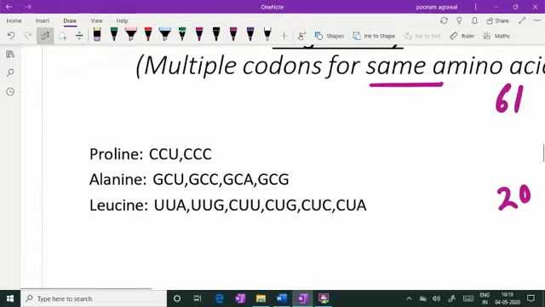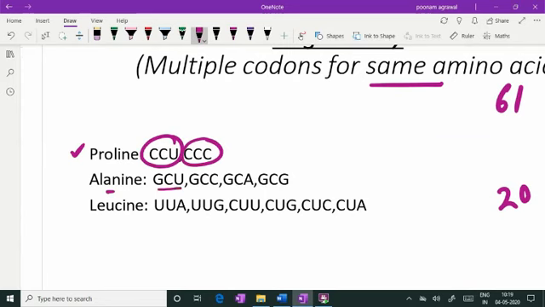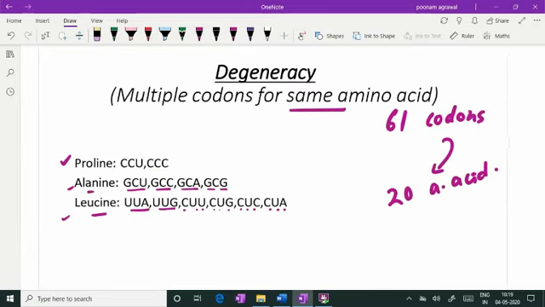For example, I have given you some illustrative examples here. If you talk about the proline amino acid, it's coded by CCU and CCC codons. Alanine has got so many codons: GCU, GCC, GCA, GCG. Leucine has got 6 codons: UUA, UUG, CUU, CUG, CUC, CUA. So multiple codons coding for the same amino acid. This is the degeneracy.